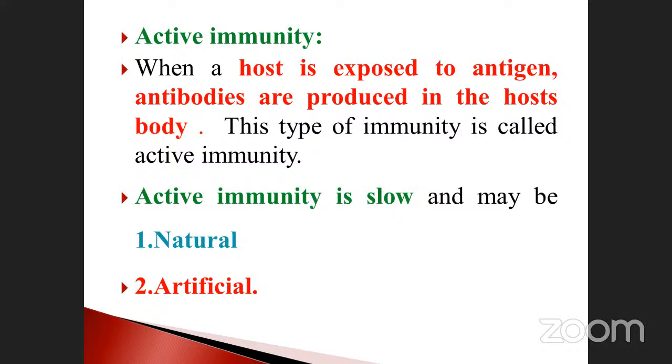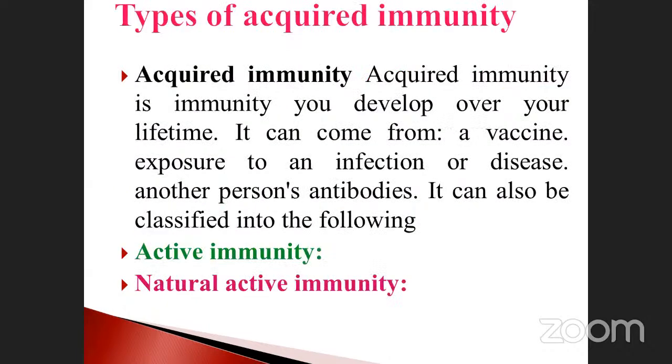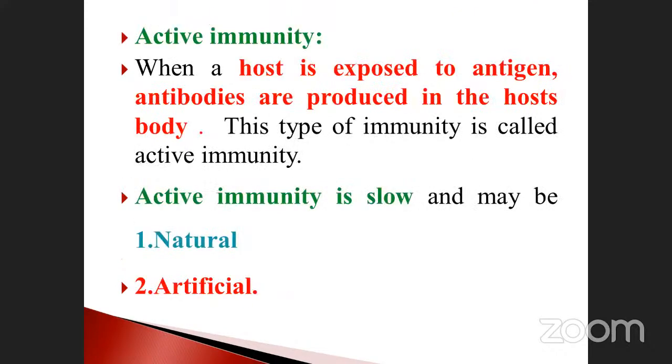Active immunity is also further divided into natural and artificial: natural active immunity and artificial active immunity. Once again, active immunity comes under the heading of acquired immunity. Acquired immunity is divided into two types: one is active immunity, another is passive immunity. The active immunity is further divided into natural and artificial. What does natural mean? We will see one by one. Naturally means in our body.